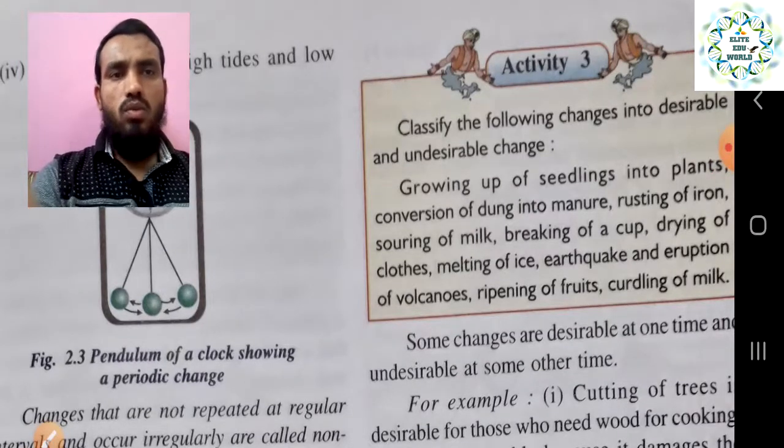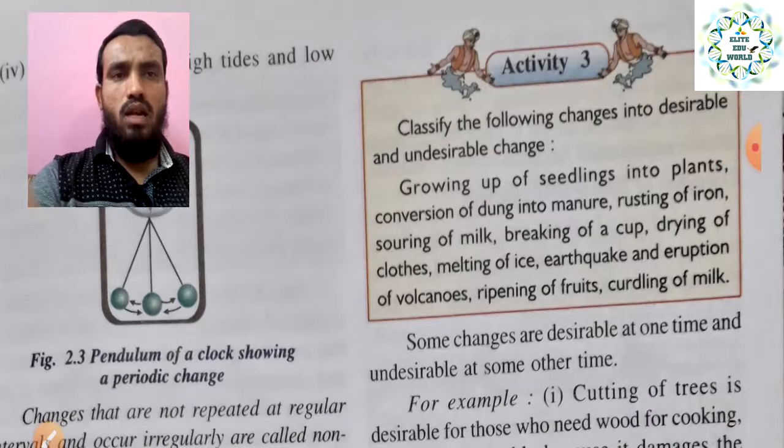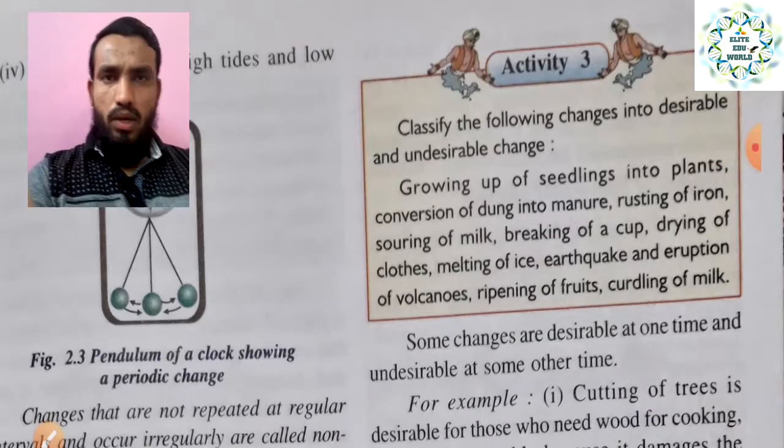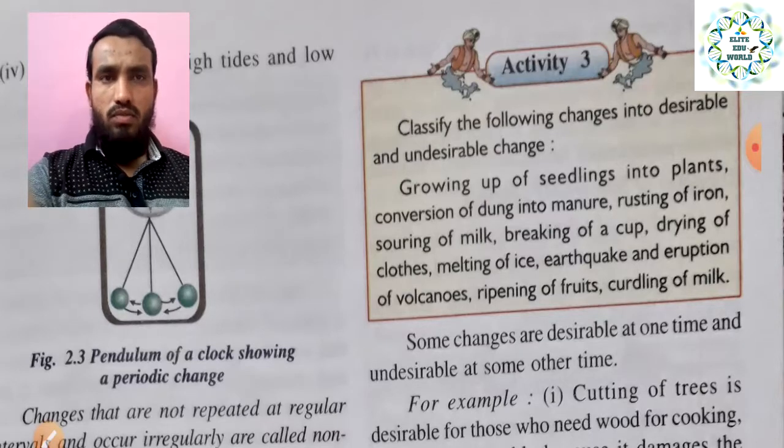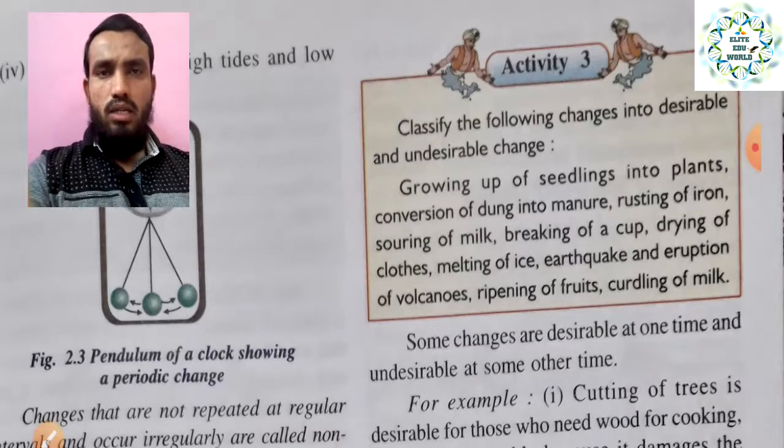This is a small activity for you: classify, or separate, the examples given in Activity 3 into those which are desirable changes and those which are undesirable changes. So like this you can divide them into specific categories. The examples are the growing of seedlings into plants, so that is going to be a desirable change, we need to grow the plants.